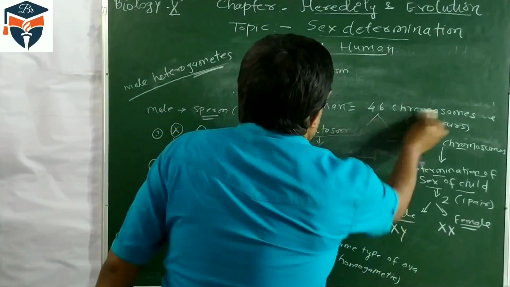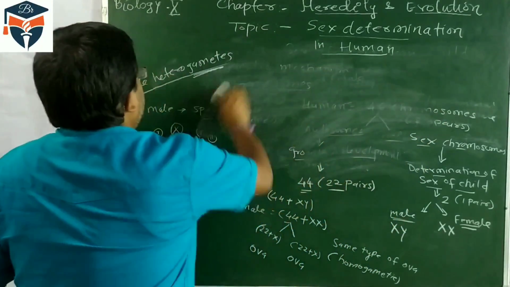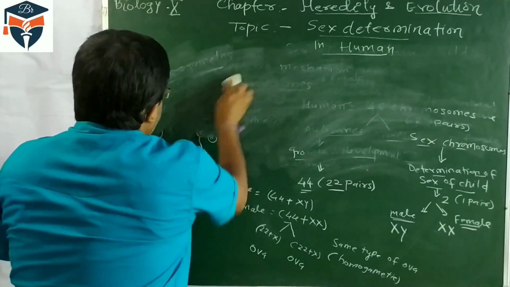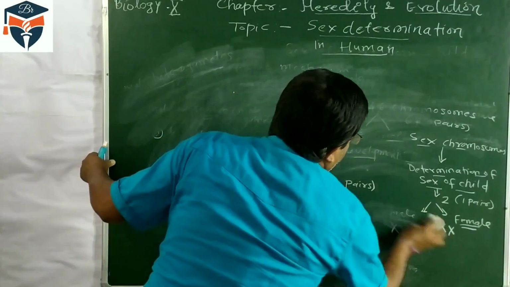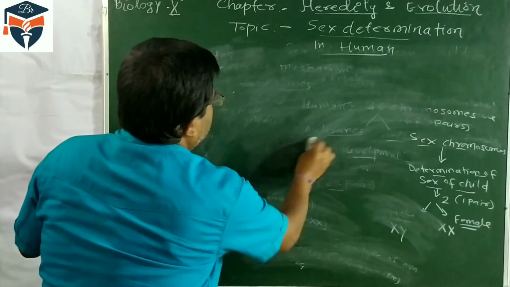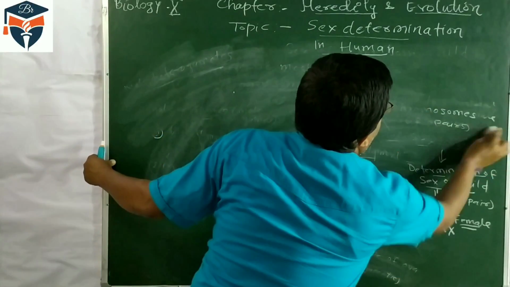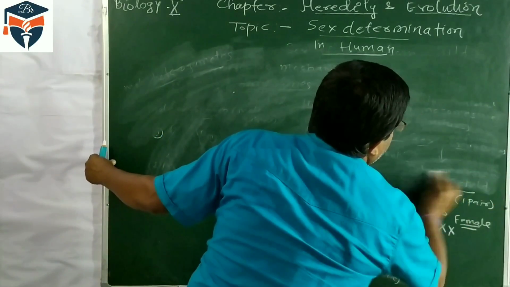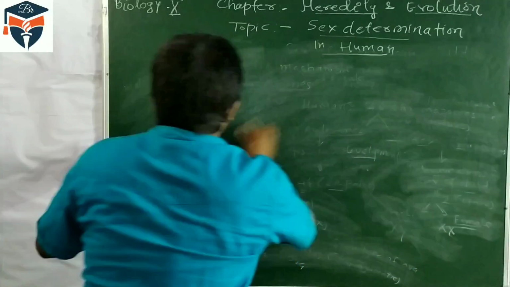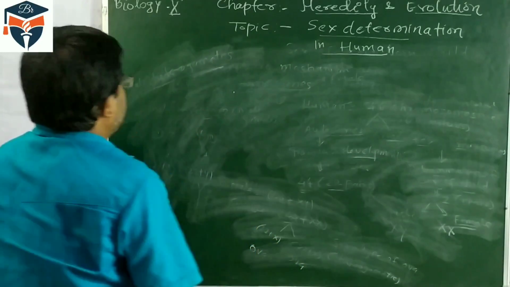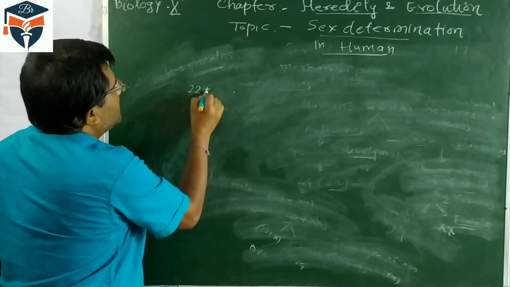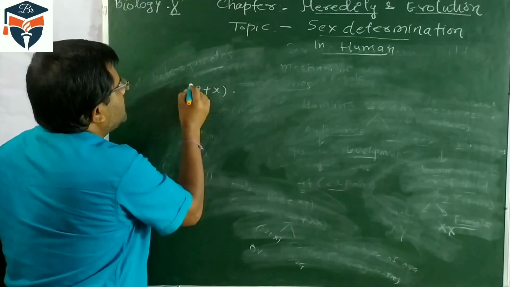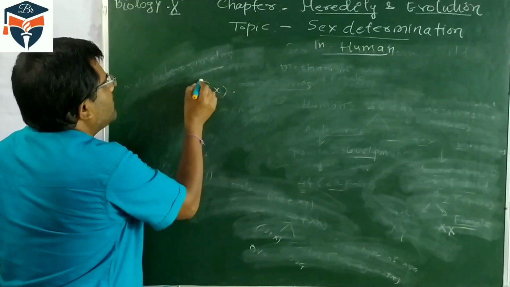Now, what will be the sex of the child? It is determined by the sperm fertilizing the ovum. Which sperm is fertilized with the ovum determines the sex of the child. Now, simply I am showing you. In male, 22 plus X is one sperm.